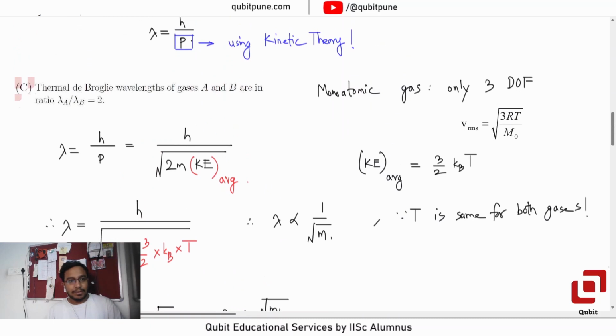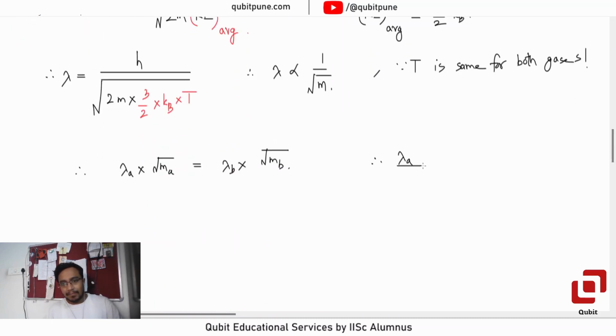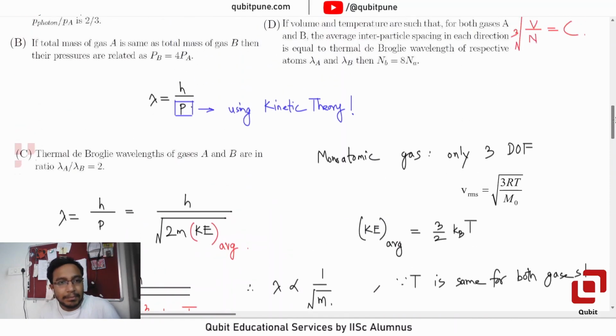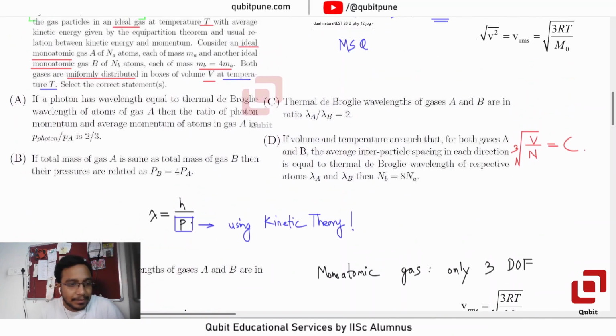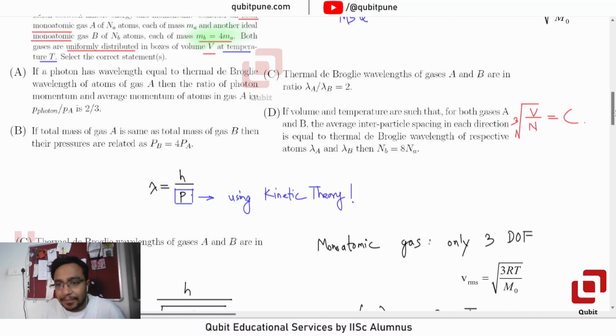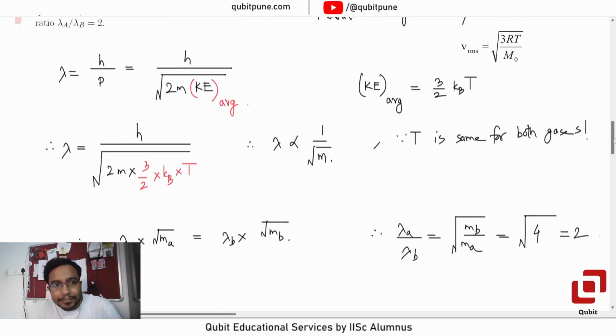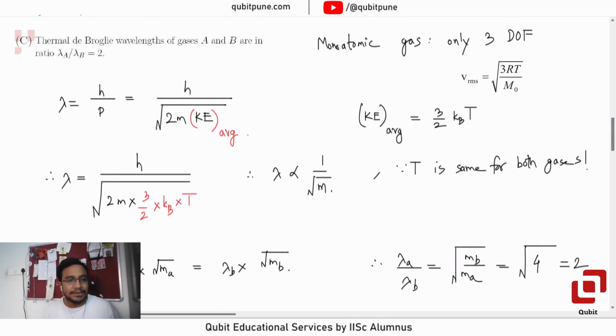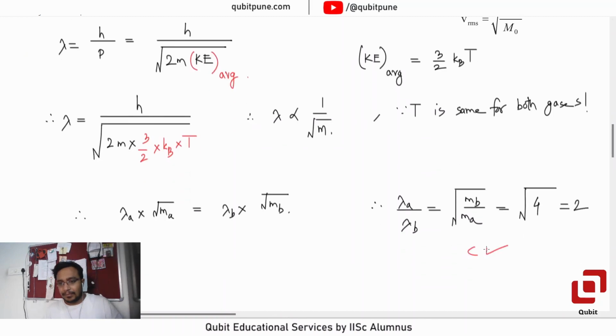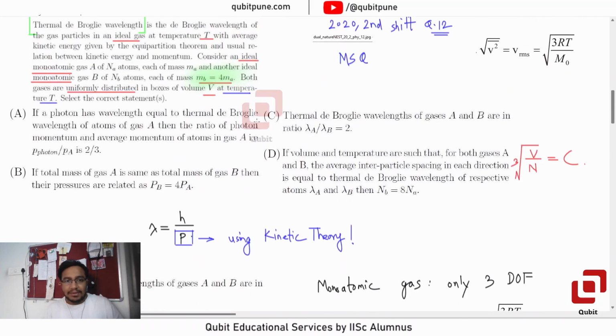Which ratio do they want? Lambda A by lambda B. Lambda A by lambda B is equal to root of mB by mA, and we know mB is 4 mA. Look here: mass of atom of gas B is 4 times heavier than that of A. So mB by mA is 4, so that is 2. Lambda A by lambda B is 2, so option C is correct.